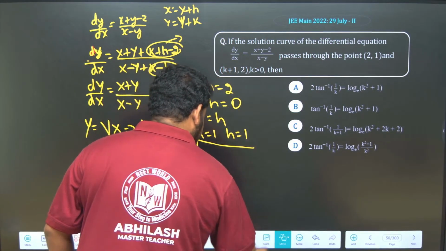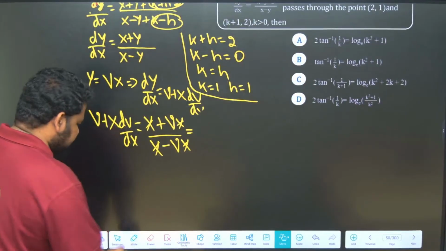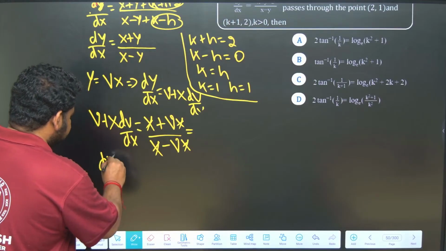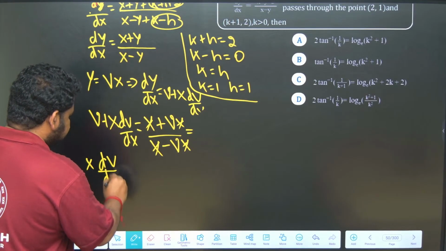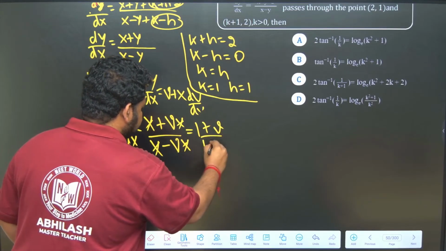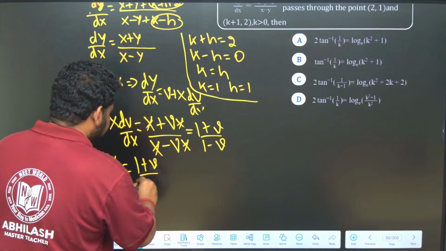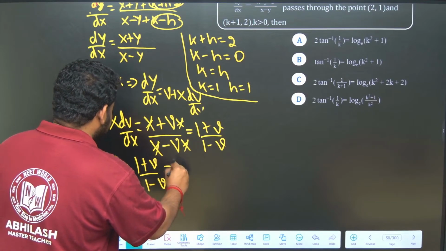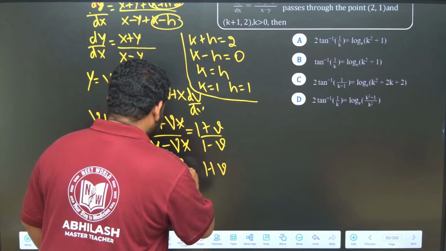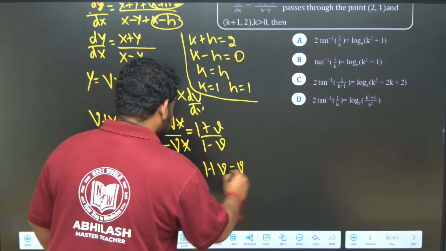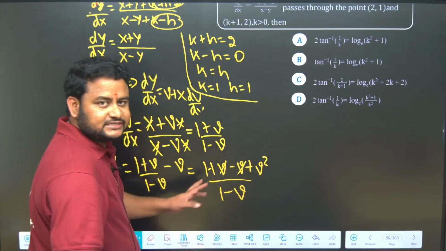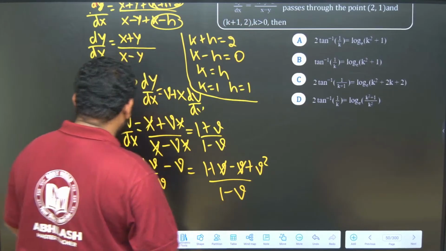So, in the next step, X dV/dX is equal to (1 + V)/(1 - V) minus V. If I take LCM, I have 1 + V, then 1 into (1 - V) is minus V, minus into minus is plus V squared, over 1 - V. So, plus V minus V I can cancel, and I have (1 + V squared)/(1 - V). So, this will transform into what?